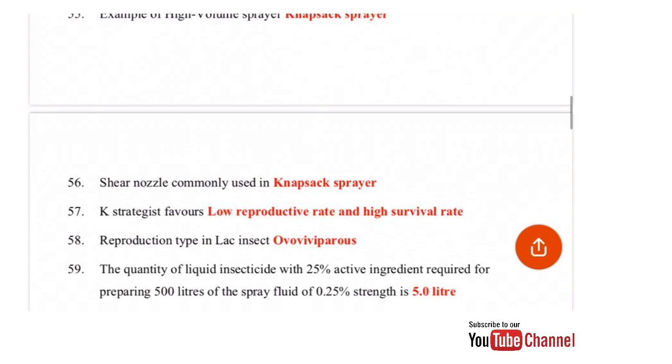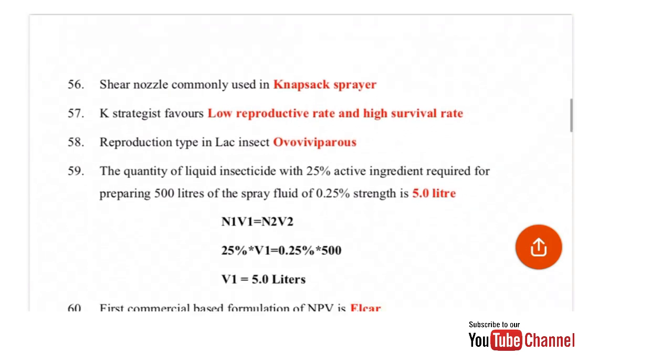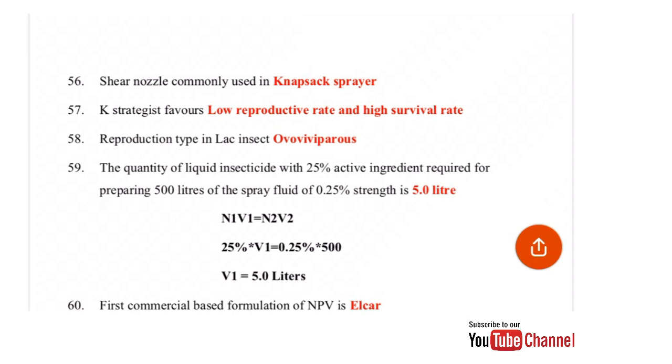There was one numerical also, and we have to calculate the quantity of the liquid insecticide with 25% active ingredient that is required for preparing 500 liters of the spray fluid of 0.25% strength. So the correct answer that was calculated is 5 liters. There I have also explained using the formula. The formula used for the calculation is N1V1 = N2V2.